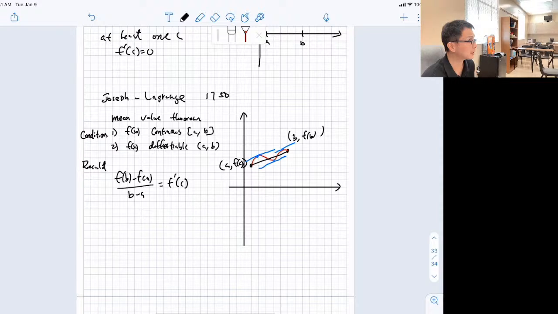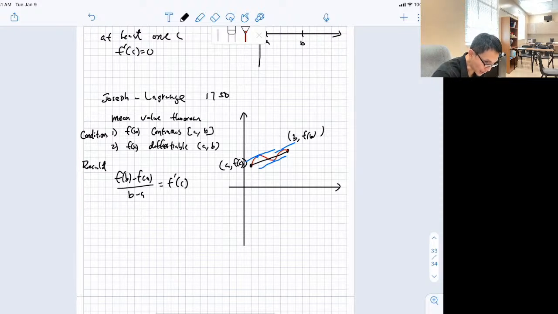Now, you actually did this on prior homework when we talked about the average rate of change being equal to the instantaneous rate of change. And that was the same process you're doing here. So you've done this before. It's not the first time you did this. So you can find a C.